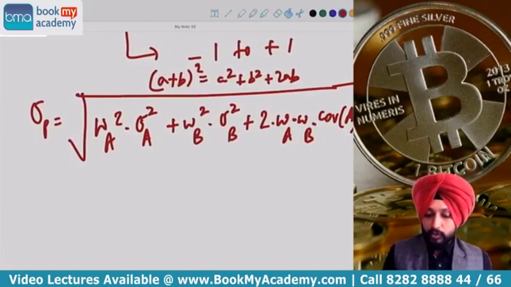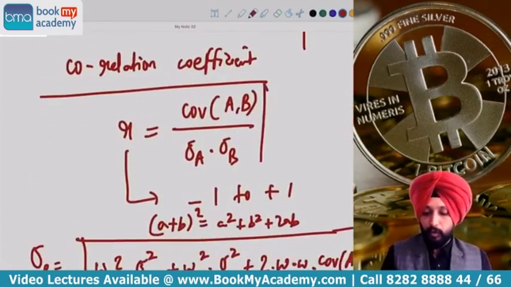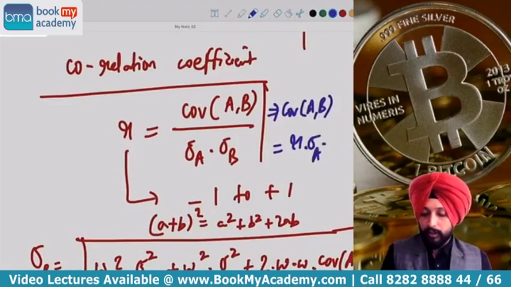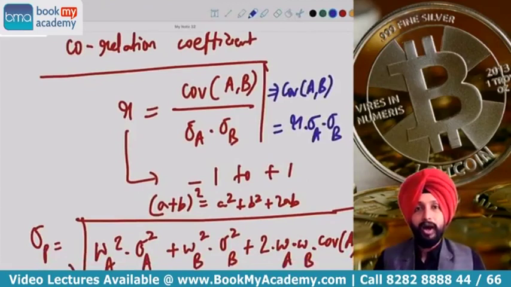Now if covariance is not given, then from the correlation formula we can understand that cov AB is equal to R into sigma A into sigma B. Can we say this? Cov AB is equal to R into sigma A into sigma B. This can also be said.